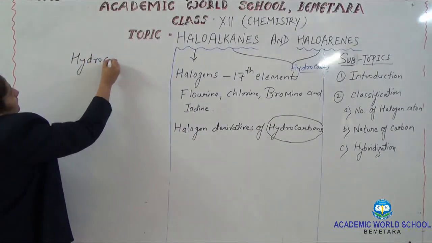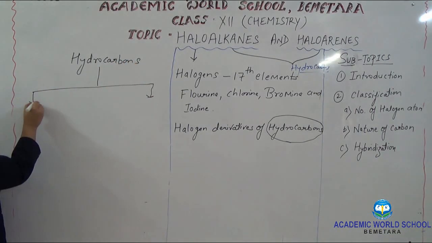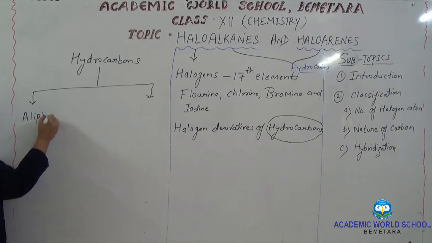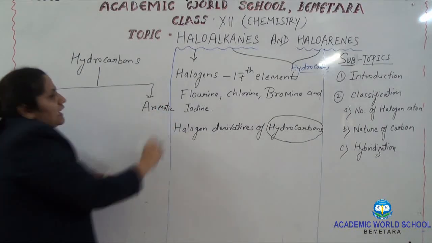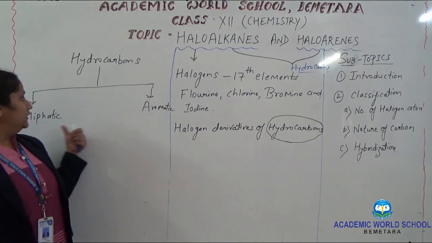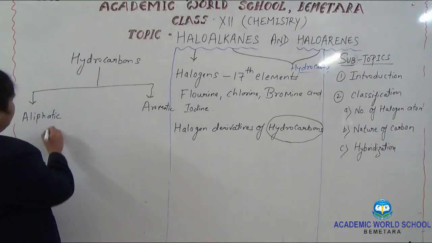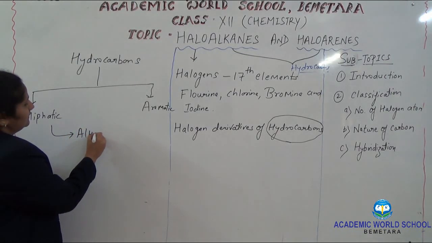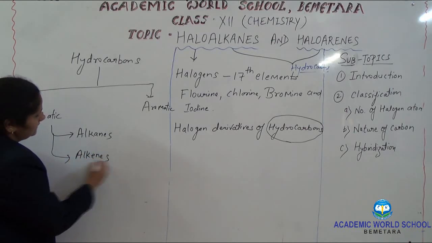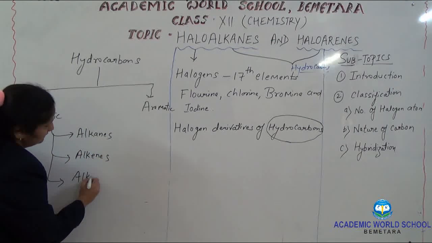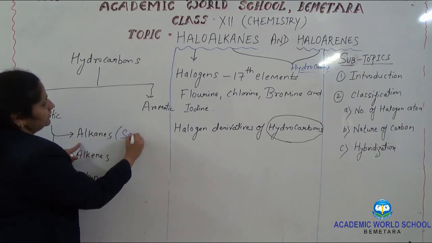Hydrocarbons are broadly classified into aliphatic and aromatic hydrocarbons. In aliphatic hydrocarbons, there are 3 classes: alkanes, alkenes and alkynes, in which alkanes are saturated.